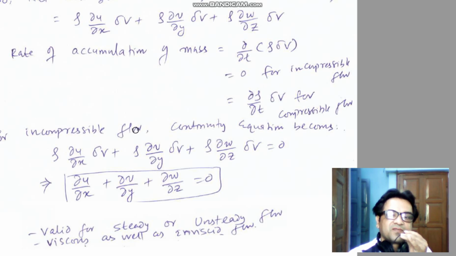So for incompressible flow, you replace all the quantities, and you get this expression for the continuity equation: del u by del x plus del v by del y plus del w by del z equal to 0. This is valid for steady flow as well as unsteady flow. Similarly, viscosity plays no role in the derivation of the continuity equation, so it's applicable for viscous flow as well as inviscid flow.